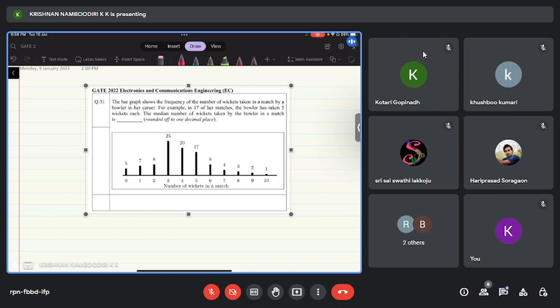The bar graph shows the frequency of the number of wickets taken in a match by a bowler in her career. For example, in 17 of her matches, the bowler has taken 5 wickets each. The median number of wickets taken by the bowler in a match is. So a bar graph is given. We need to find the median of the numbers.